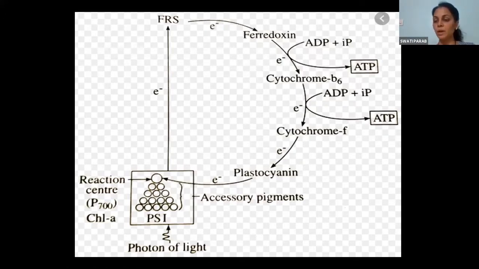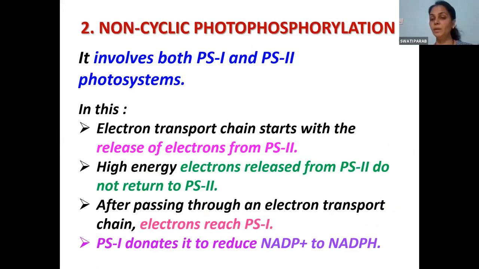Now we'll come to the next part, that is the next phase of light reaction, where there will be photolysis of water. Photolysis of water होगा and subsequently oxygen will be evolved. We'll see what exactly happens here. Now in non-cyclic photophosphorylation, there will be involvement of both PS1 as well as PS2. Both photosystems are involved in this. Like see, you can find the electron transport chain starts with the release of electrons. Same जैसे पहले किया था.